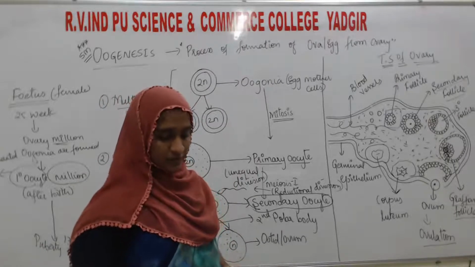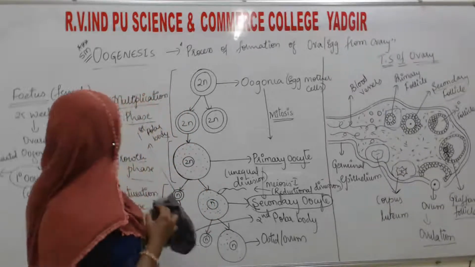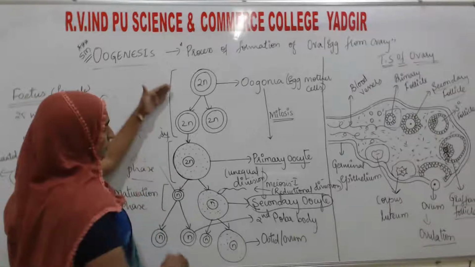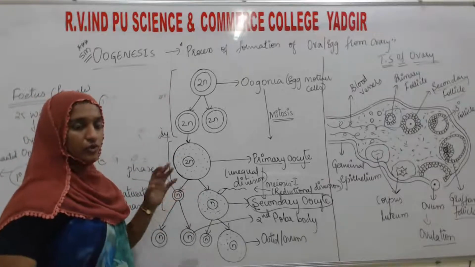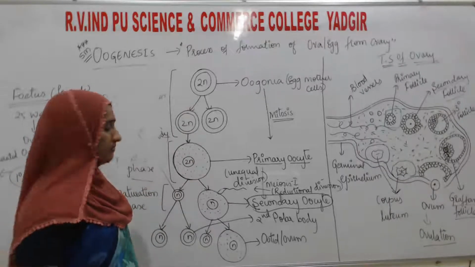Here I will explain the structure of ovum. If you write this much flowchart, you will get 5 marks. Only this much.